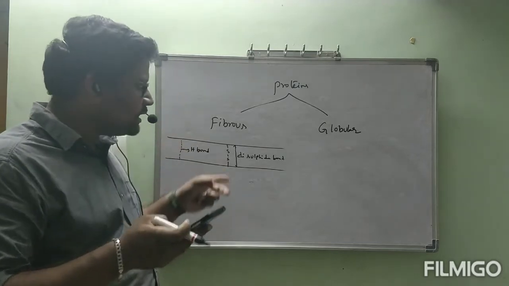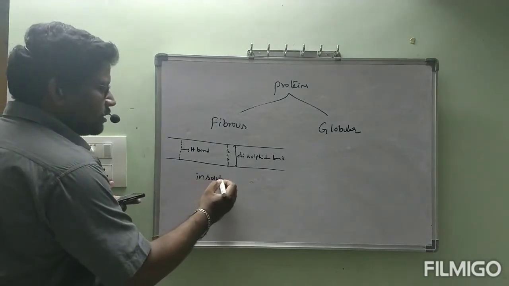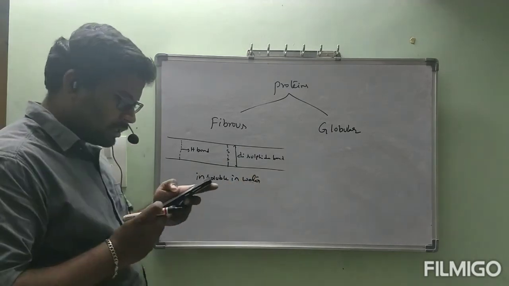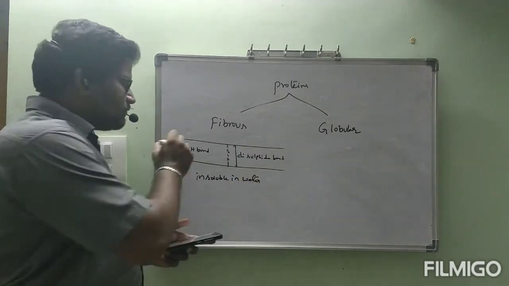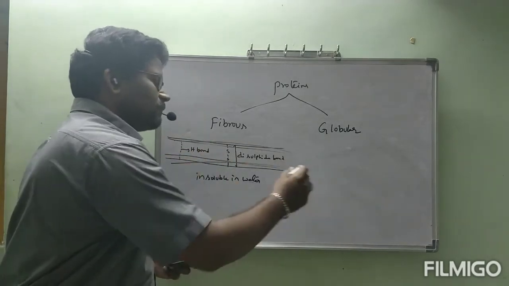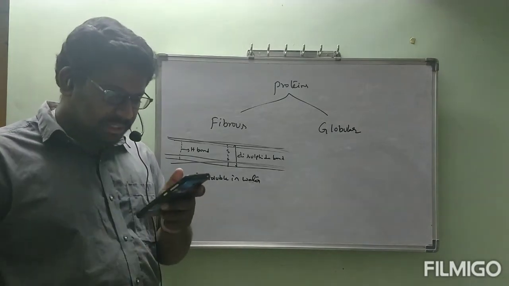Such proteins are generally insoluble in water. These fibrous proteins form a fiber-like structure, and that's why these are called fibrous proteins.